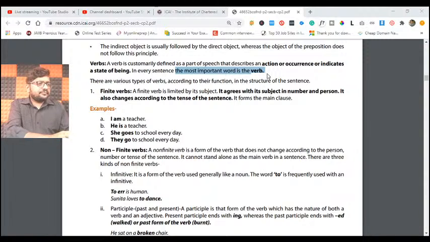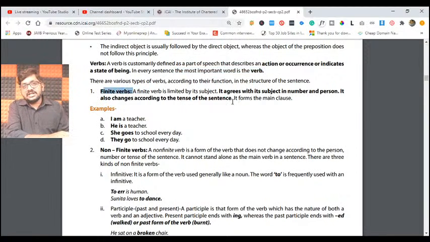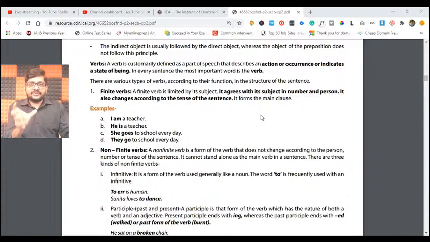Right, friends, then we have various types of verbs, so that actions can be represented in different ways. What are those? The first one is the finite verb. What does a finite verb mean? It agrees with the subject in number and person. It also changes according to the tense of the sentence. Finite means countable. This kind of verb will change along with the nature of the subject you're talking about.